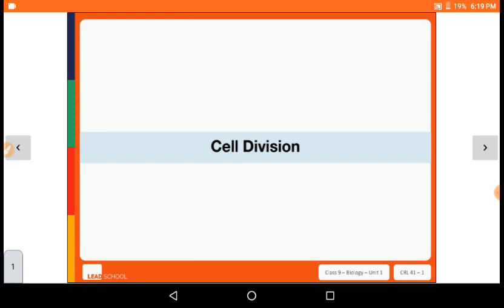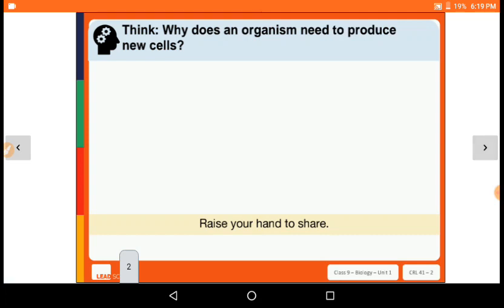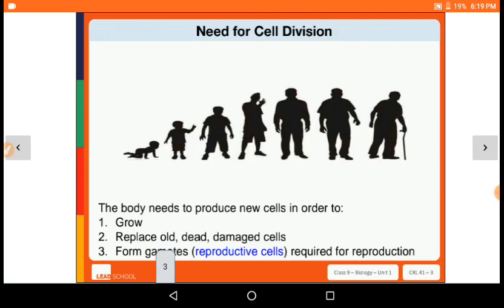So this process is known as cell division, and by this process new cells are made. Why does an organism need to produce new cells? Have you ever thought about that? The need for cell division is that the body needs to produce new cells in order to grow, replace old, dead, damaged cells, and form gametes required for reproduction.